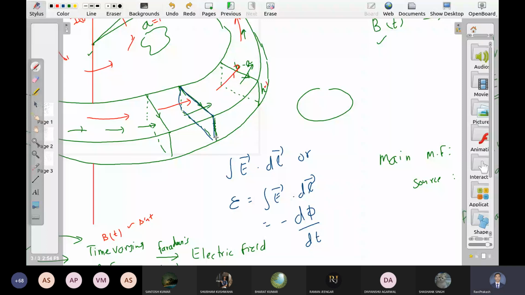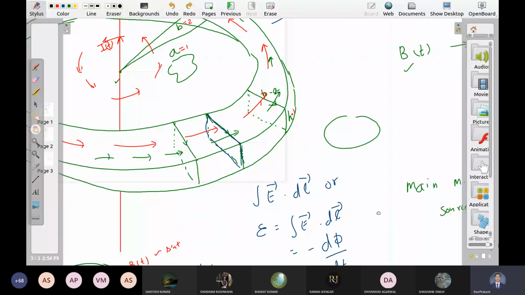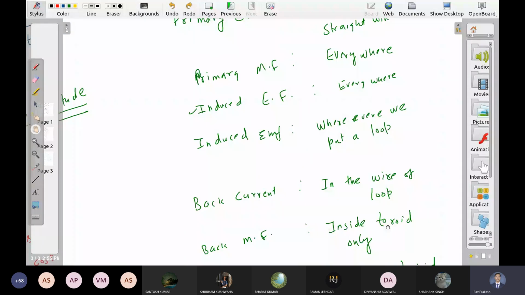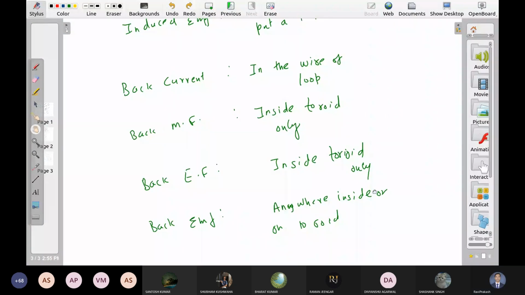Yes, if you choose any other shape, toroid की जगह आप कुछ और shape use कर लीजिए, then all the things are everywhere. सभी fields हर जगह हैं, they will affect each other, right? So this is the systematic way of approaching this problem.